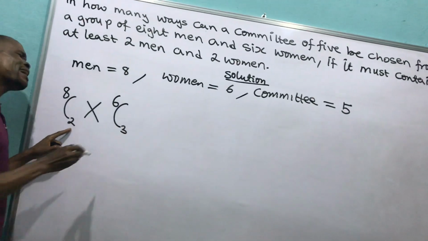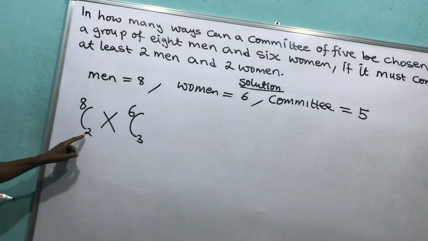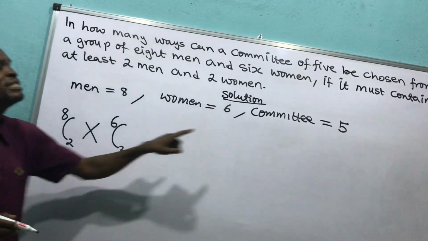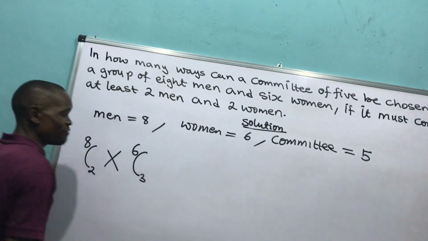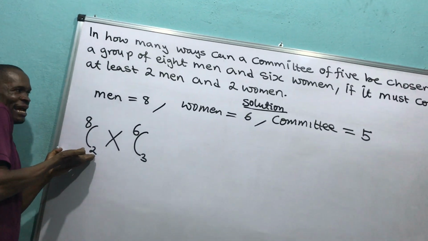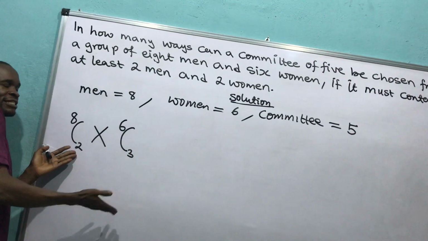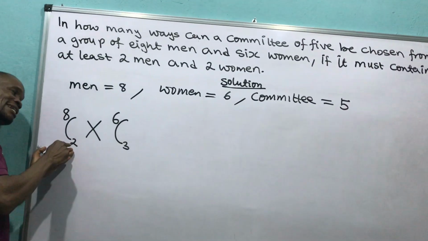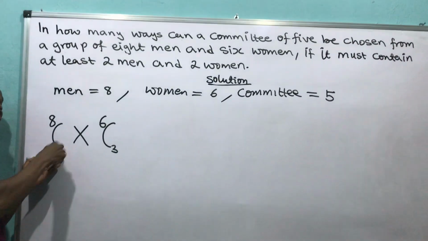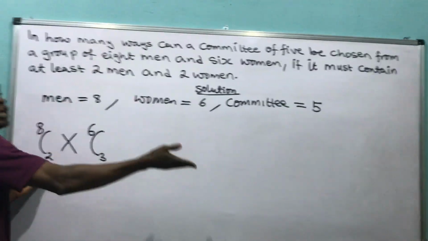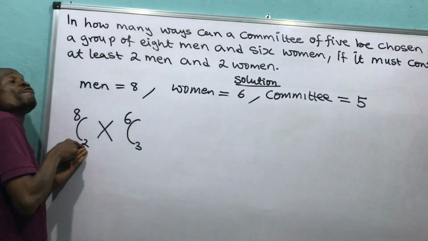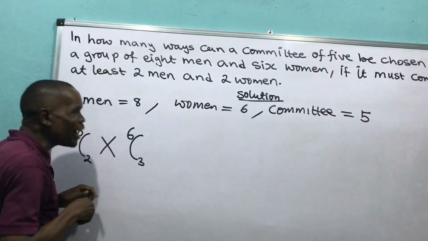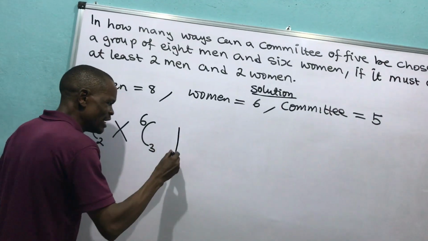Why am I choosing 3? Because the committee must be 5 members. The least number of men is 2, so the rest will be women, which is 3. The 3 women will make it up to the committee of 5.